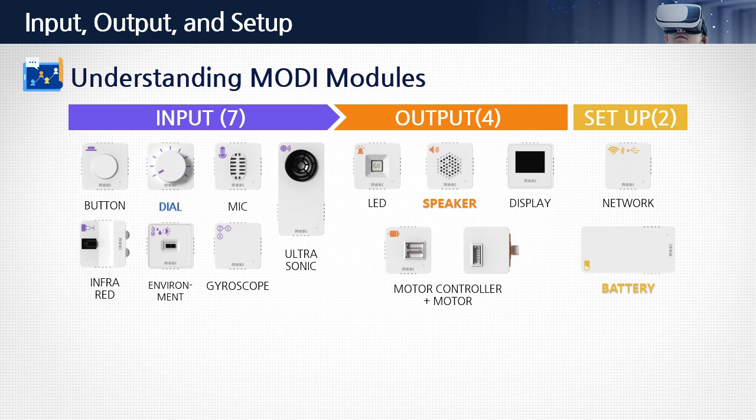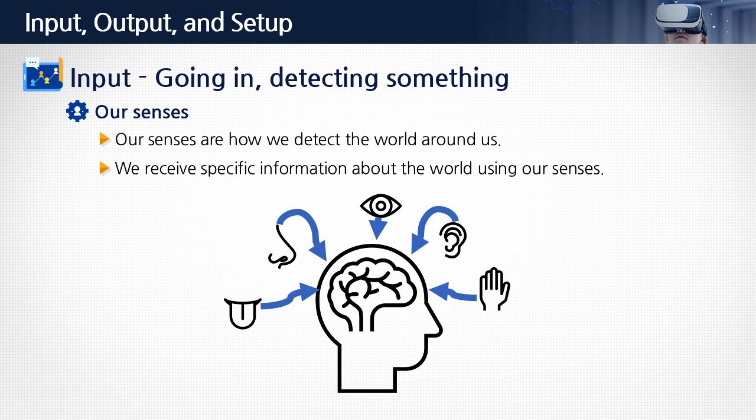For example, where can we find a dial? Or a speaker? Or how about a battery? I'm a little older and can remember using dials when turning up the record player when I was young. I can remember there are speakers on my Walkman or batteries in my cassette player.